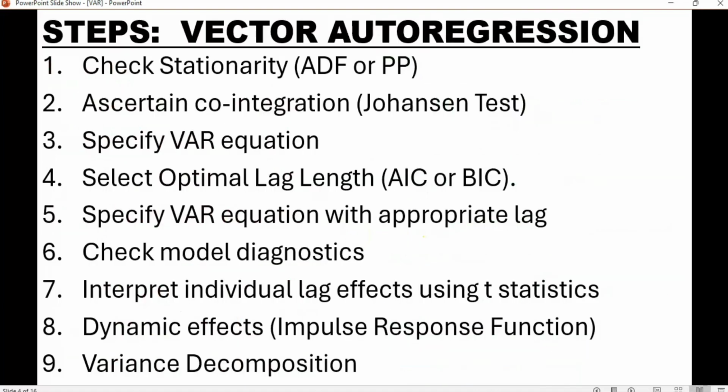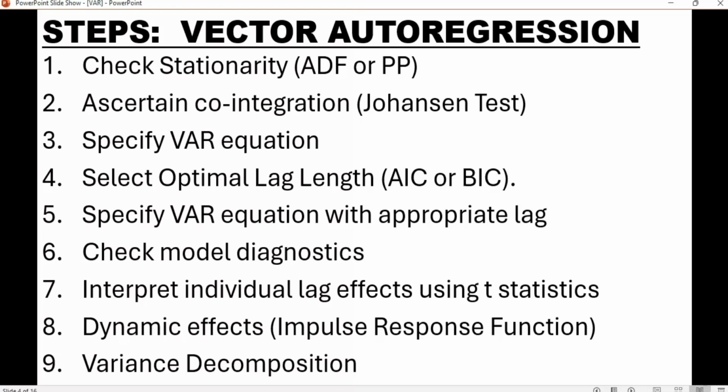Now, what are the steps to carrying out a vector autoregression? The first one is to check stationarity using the ADF or Phillips-Perron test. The next one is to ascertain if a long-run relationship exists between variables using the Johansen test. The third one is to specify the VAR equation. The fourth one is to select the optimal lag length. The fifth one is to specify the VAR equation with appropriate lag.